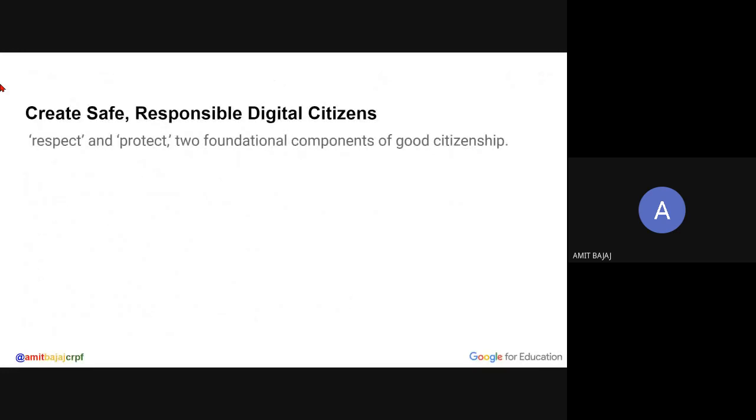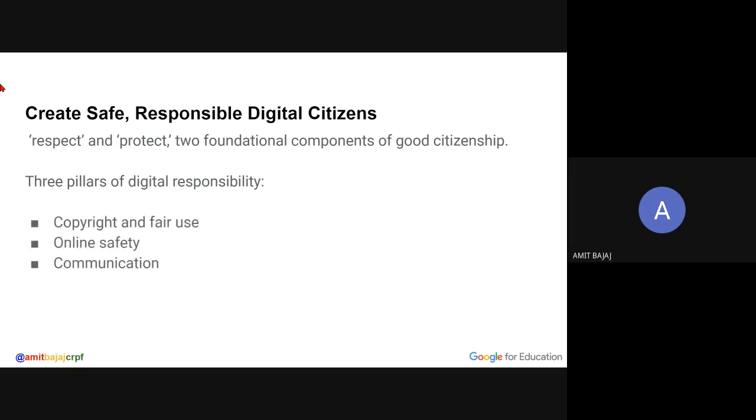So, create safe, responsible digital citizens. And in the examination MCQ, when I talk about the specific exam, respect and protect are two foundational components of good citizenship, and the 3 pillars of digital responsibility. You should learn it. You should know about this, and this is available in the skill shop, the training which I already shared in the classroom.